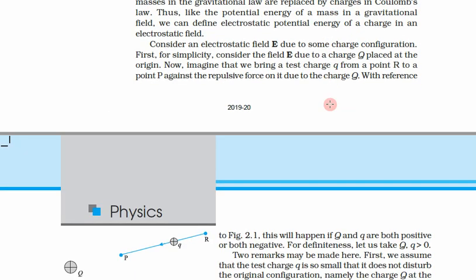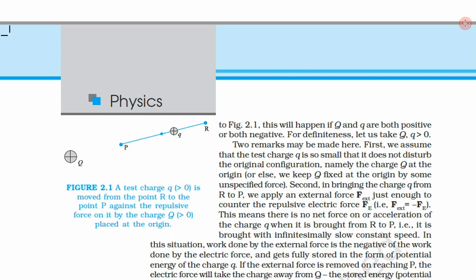First let us see the figure, then we will read through it. One charge Q is here, this is the capital charge, and there is another test charge, small q. For understanding, we are taking both charges positive. Capital Q is positive and small q is also positive.